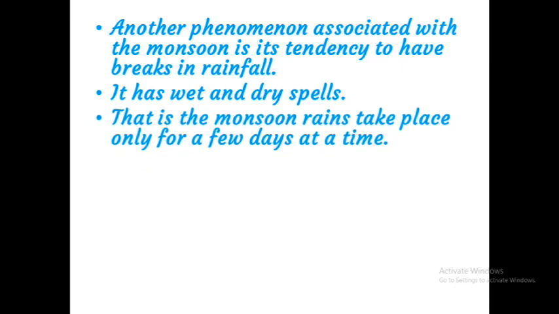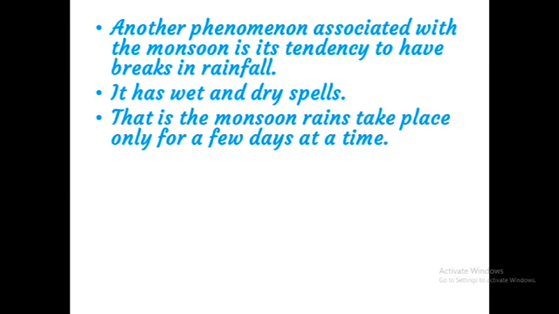The monsoon rains take place only for a few days at a time. When we get rainfall during this time, that is called a wet spell. And the coming days are associated with the dry spell. That means there is no rainfall. And this phenomenon, wet and dry spell, is called breaks in rainfall. This is one of the common features we can see in the monsoon season.